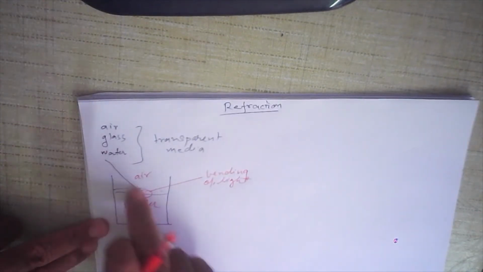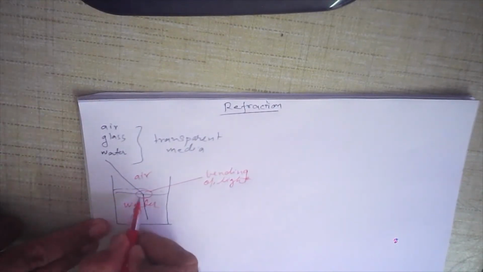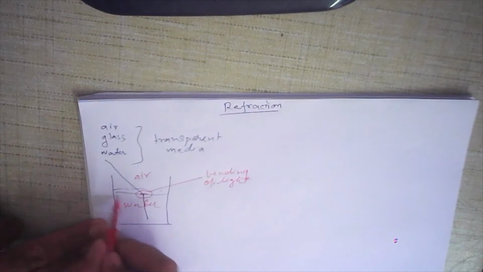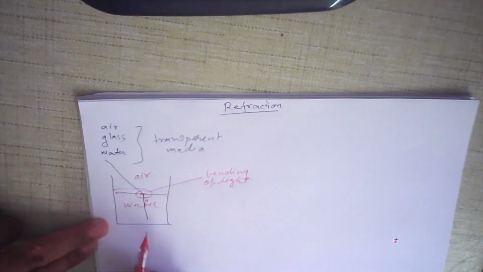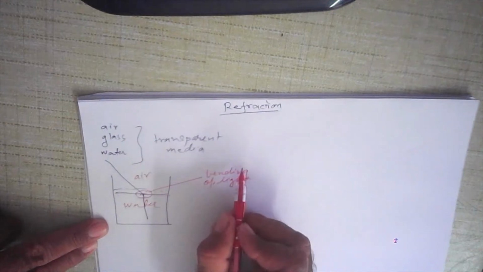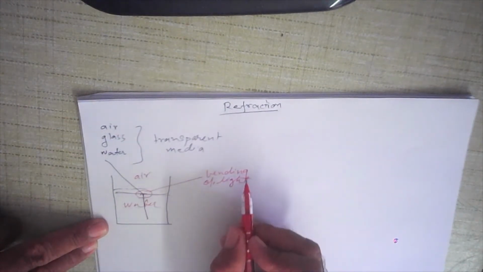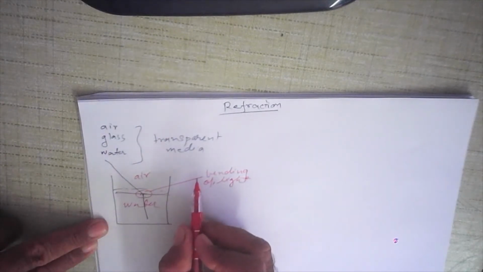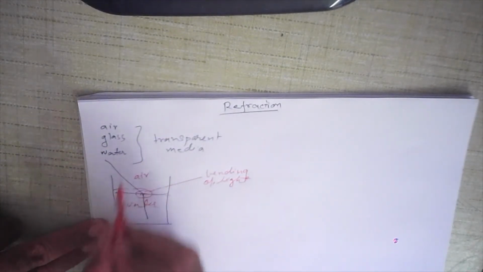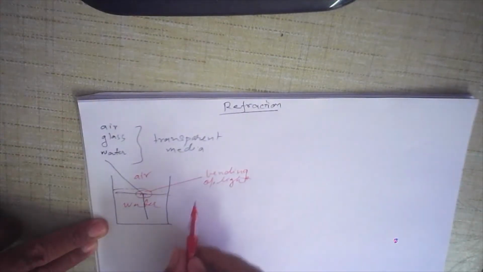The light which enters from air into water appears to bend at the surface of the water. That means this is called the plane which separates air and water. At this point the light appears to bend, and this bending of light is called refraction. So refraction is an optical phenomenon, because it involves light. The bending of light when light travels from one transparent medium to another transparent medium, that phenomenon is called refraction of light.